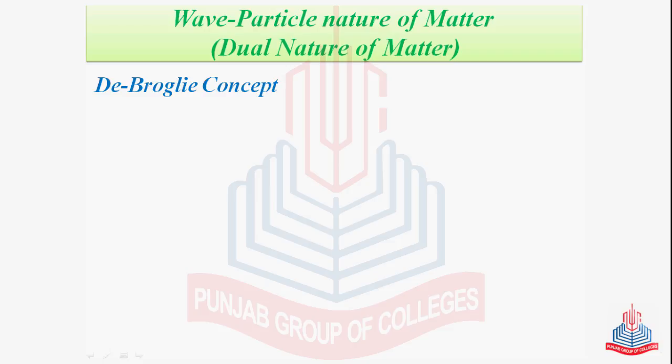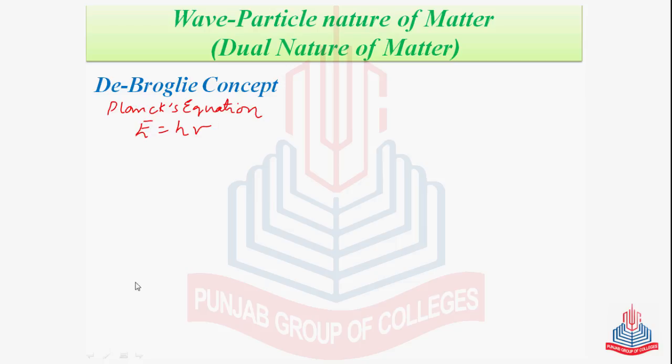As I've already mentioned, Lewis de Broglie used two pre-existing phenomena. As we know from Planck's equation, E is equal to h mu, where E is the energy, h is Planck's constant, and mu is the frequency.